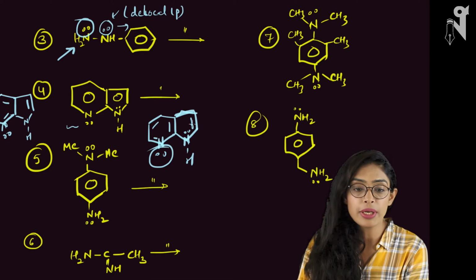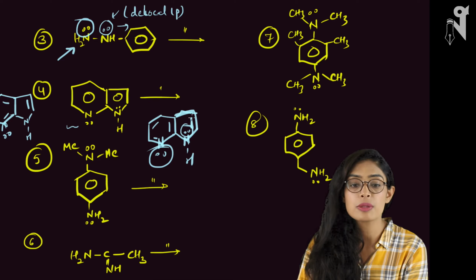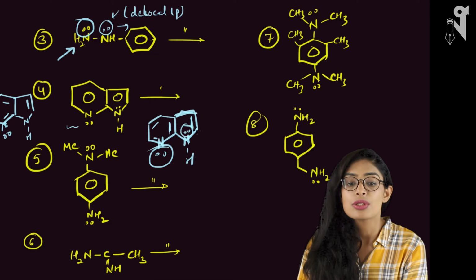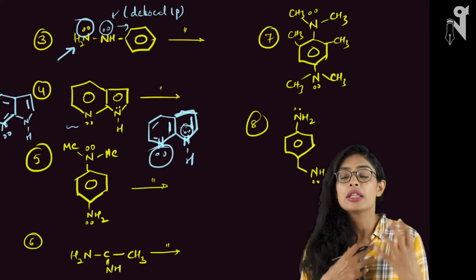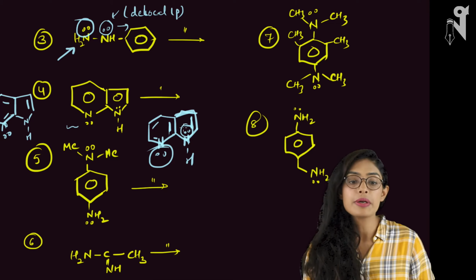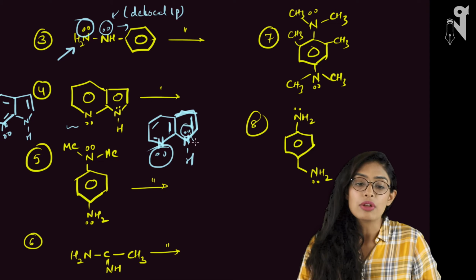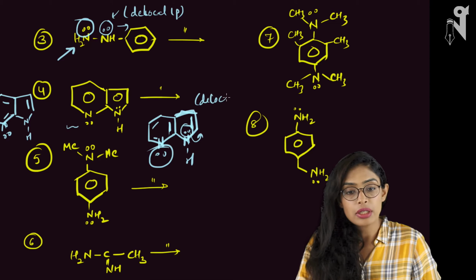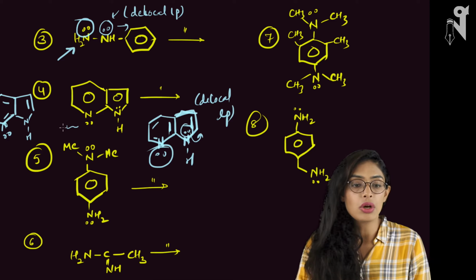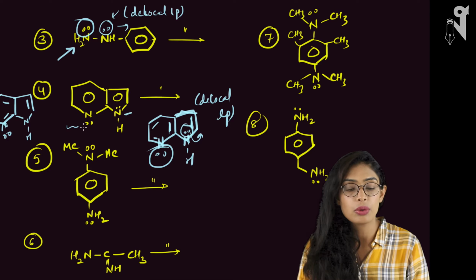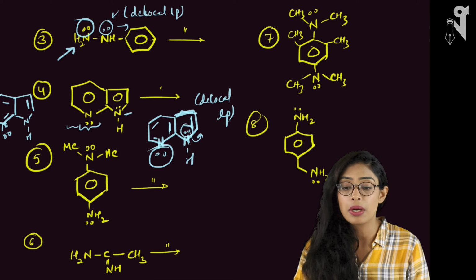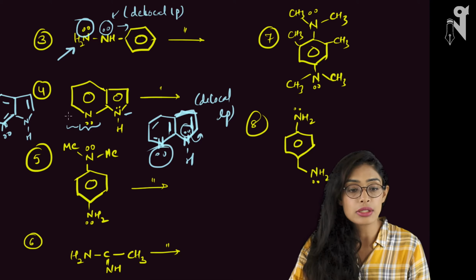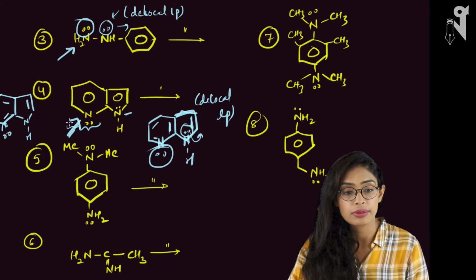But look at this lone pair: it is definitely in conjugation with this pi bond as well as this pi bond. So this is creating the aromaticity which is required, and this lone pair is part of the aromaticity as well as resonance. So this is a delocalized lone pair. The lone pair on this ring is the delocalized one, the lone pair present over here is the localized one, and hence this is going to be the better site of protonation.